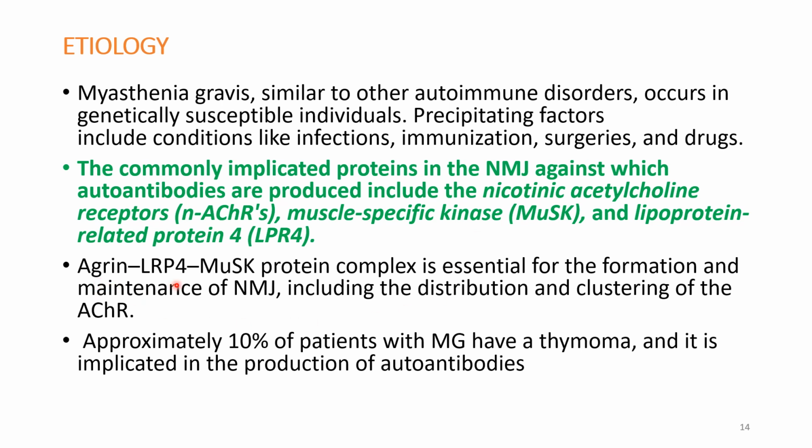See this agrin, LRP4 and MuSK protein, they will form a complex which is essential for the formation and maintenance of NMJ, including the distribution and clustering of the acetylcholine receptors. So this complex is important for the distribution of the acetylcholine receptors on the postsynaptic membrane. And approximately 10% of patients with myasthenia gravis will have a thymoma, and it is implicated in the production of autoantibodies. So in 10% of patients, the thymus gland is producing autoantibodies.